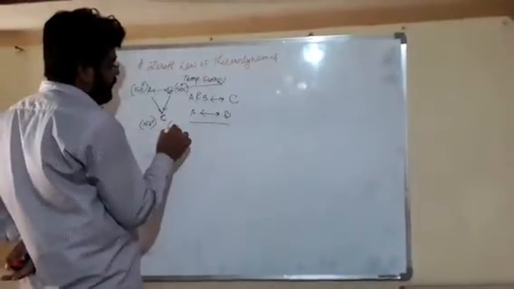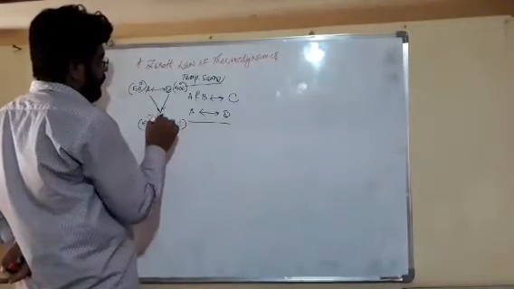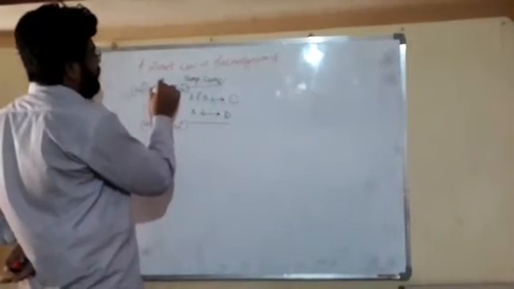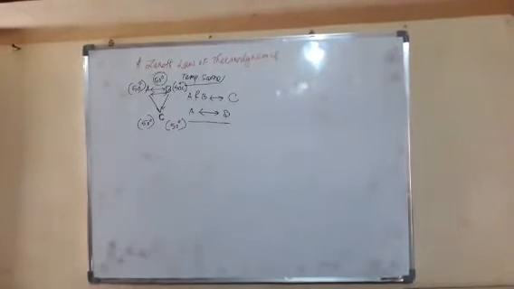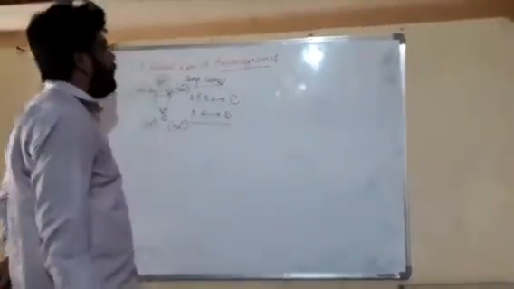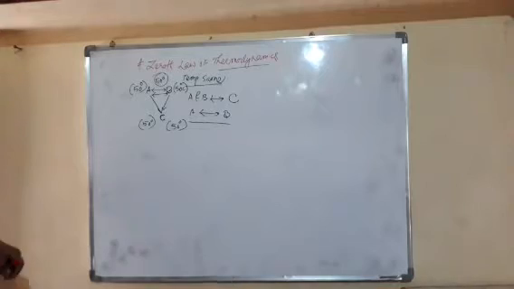It means C also has 50 degree Celsius, and B and C also have 50 degree Celsius. So we can say that systems A and B also have 50 degree Celsius, there is no temperature difference between them, and both are in thermal equilibrium. This is the zeroth law of thermodynamics.